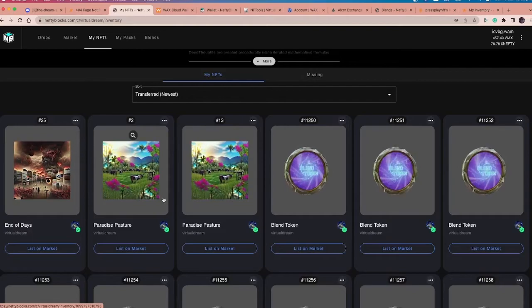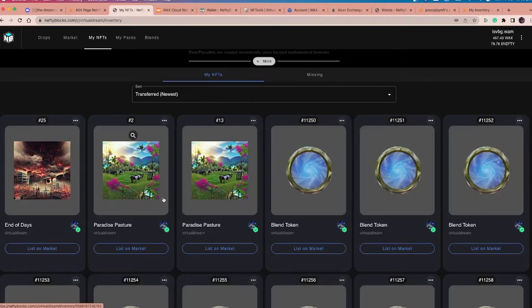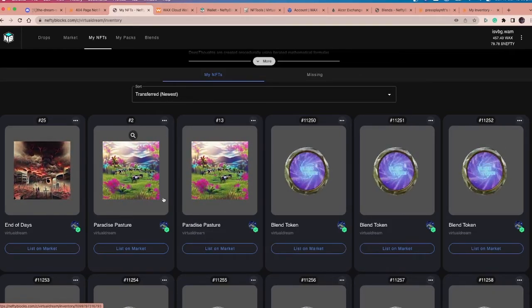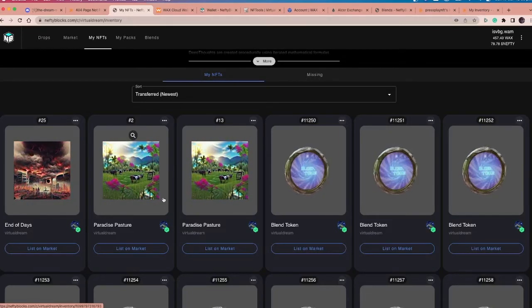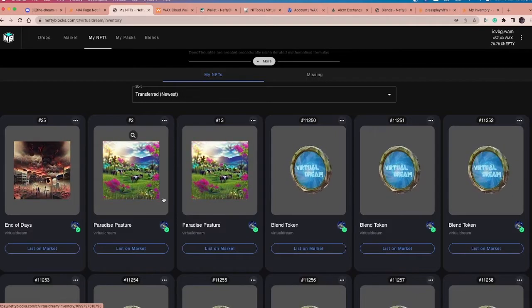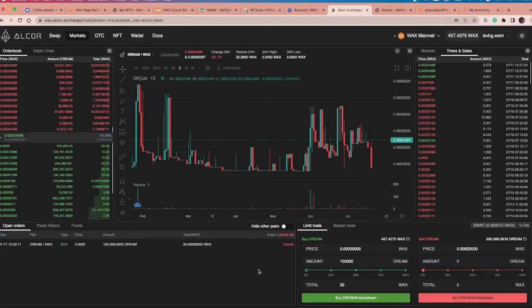Got the 13, got a low mint, got an end mint as well. That's really cool. And I've done that with Dream stuff that it's been generating by just holding Virtual Dream Collection, which is unreal. We've had a look at trading. We've had a look at potentially buying and setting some potential buy orders in there. We could go ahead and do a swap as well. We can do a market trade at the price that's available at the time. There's lots of options there for you to have a play around with.